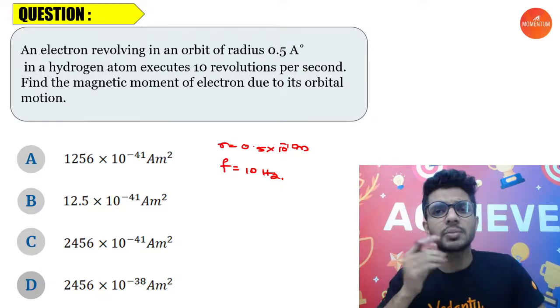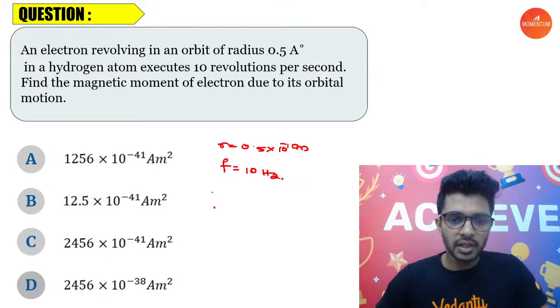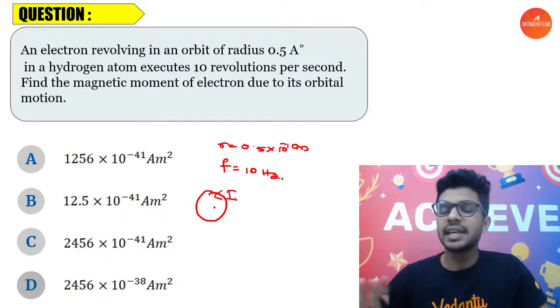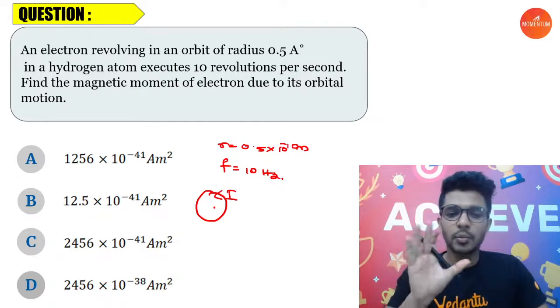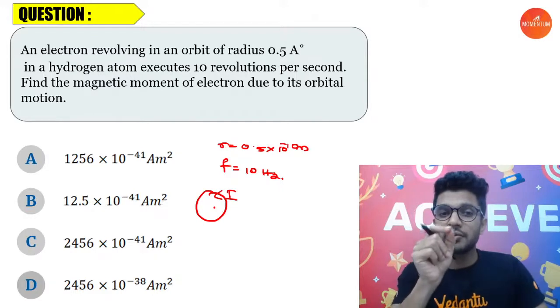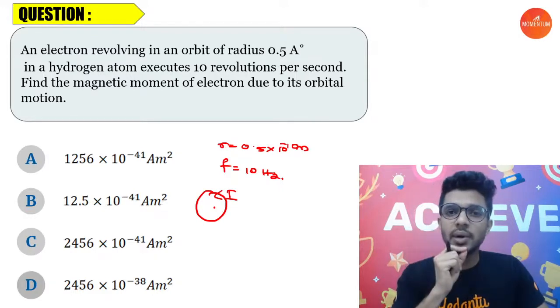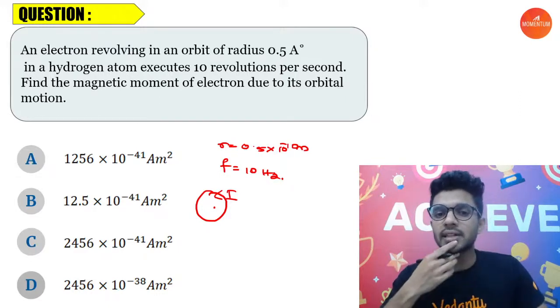Where is this concept of magnetic dipole moment coming from? I hope you all remember, if you have a current carrying loop, it acts as a bar magnet, or it will be associated with a magnetic dipole moment. Now, in the same scenario, if a charge is moving in a circular path, isn't it similar to a current in a closed circular circuit?